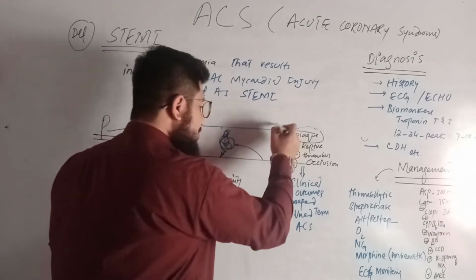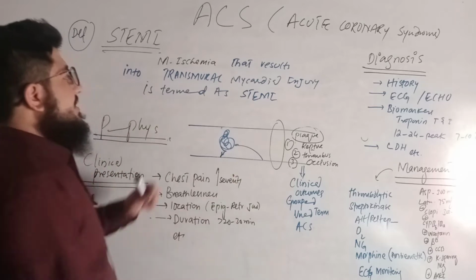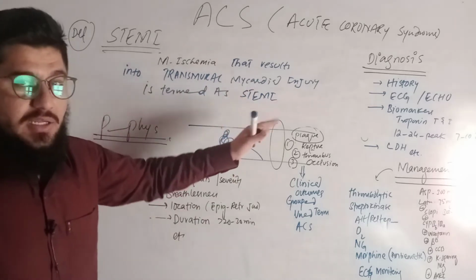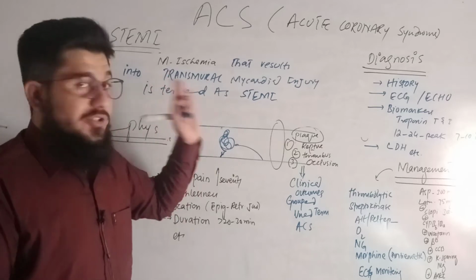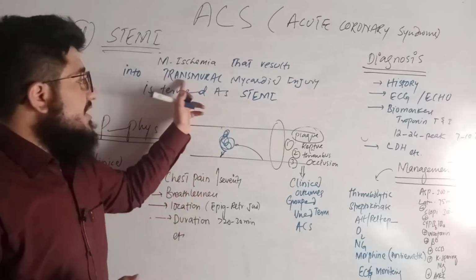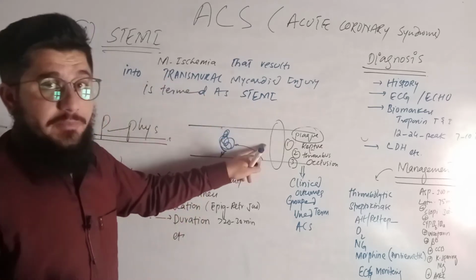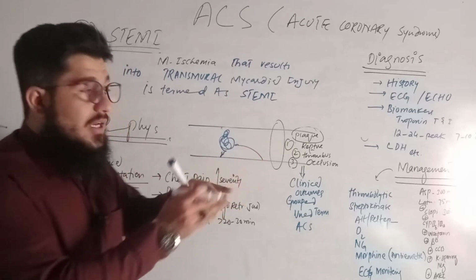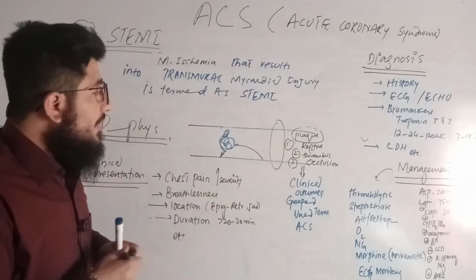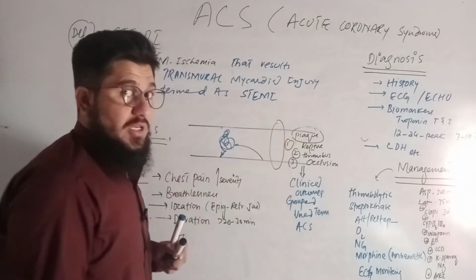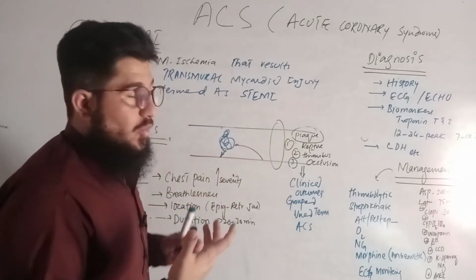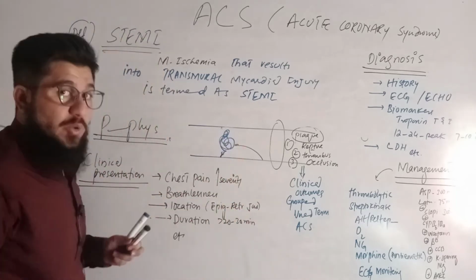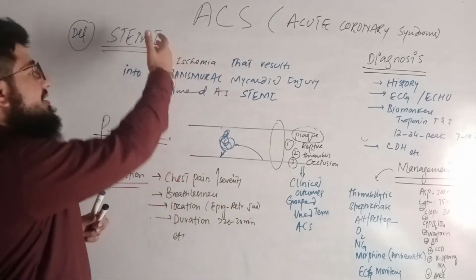The tissues, the myocytes, transmurally become ischemic. This myocyte will be damaged and injured, due to which a heart attack will happen, and that is named STEMI.